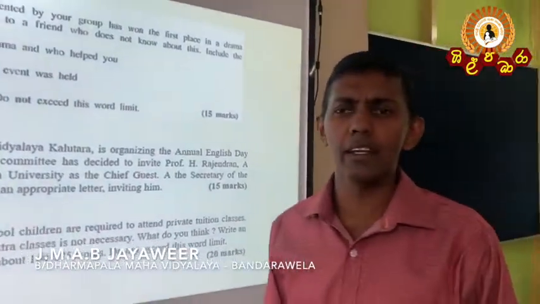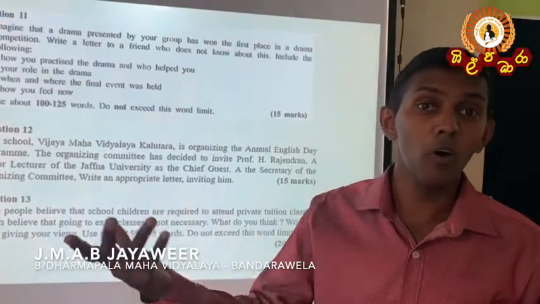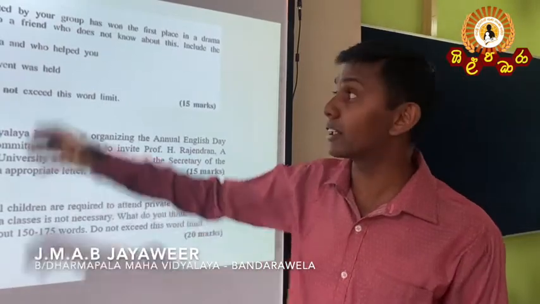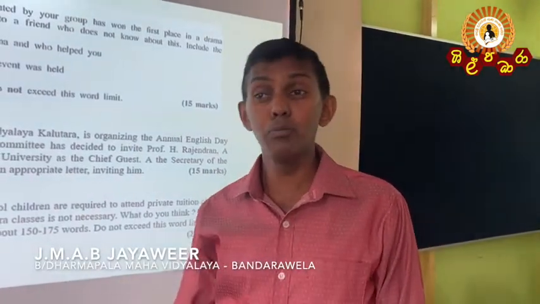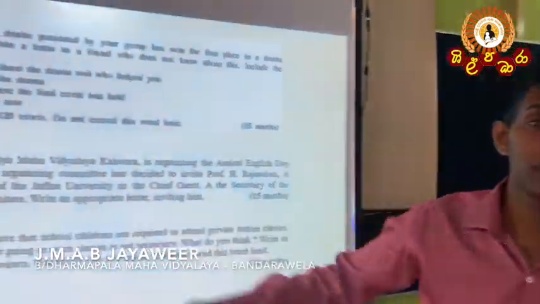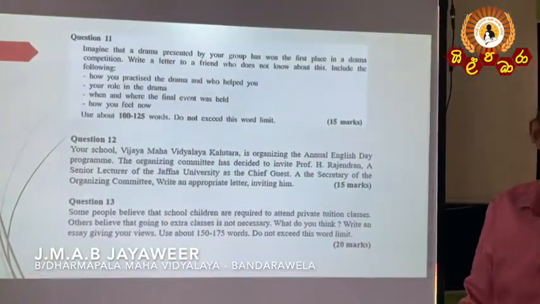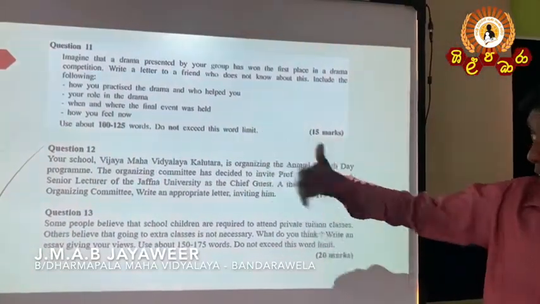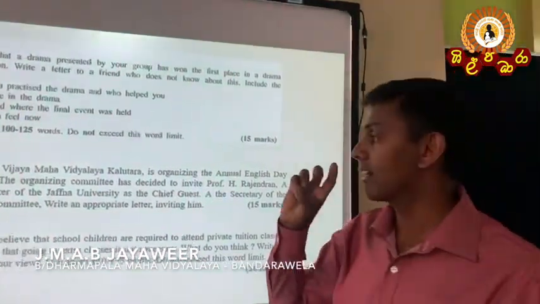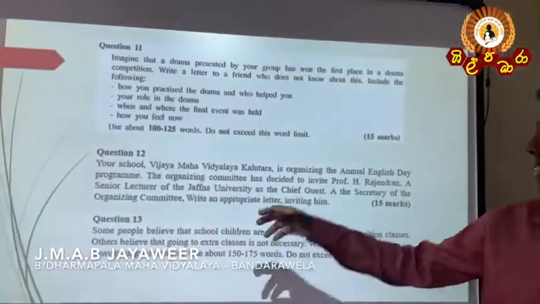Now, I am sure that you have written a lot of letters when you studied for O-level. You have practiced this kind of question, this kind of situation, and you have written many letters like this. Question number 12 is for formal letters. When you go through this situation, you can find out the sender address, the receiver address, and the topic for the letter.